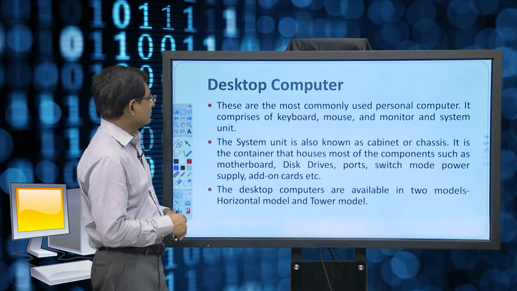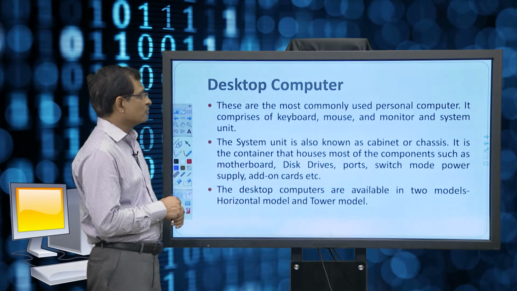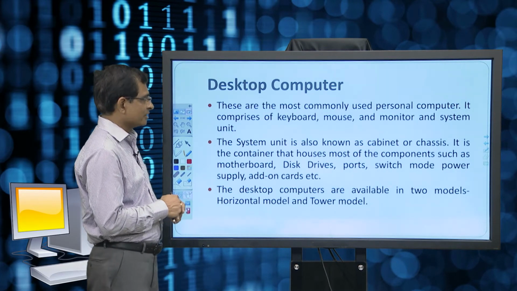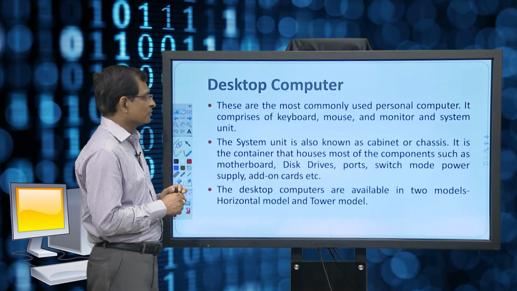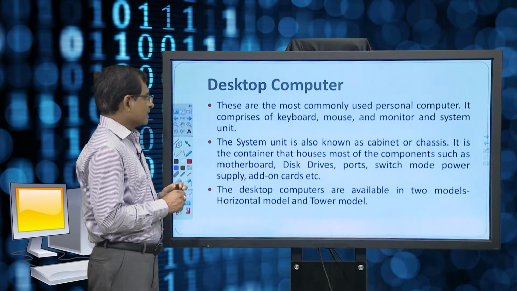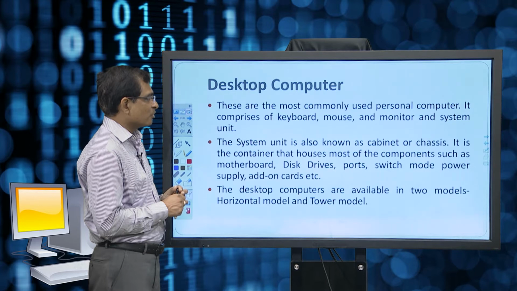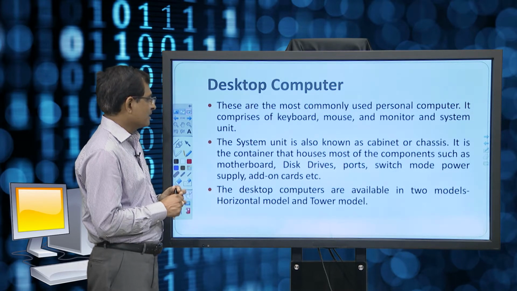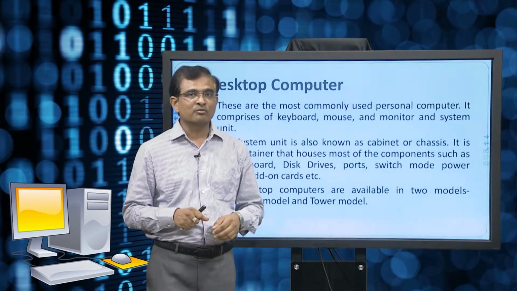So, what is a desktop? These are the most commonly used personal computers. It comprises a keyboard, mouse, monitor and system unit. We have seen all these things in detail. The system unit is also known as the cabinet or chassis. It is the container that houses most of the components such as the motherboard, disk drives, ports, switch mode power supply, add-on cards and so on. Like the SMPS, switch mode power supply.